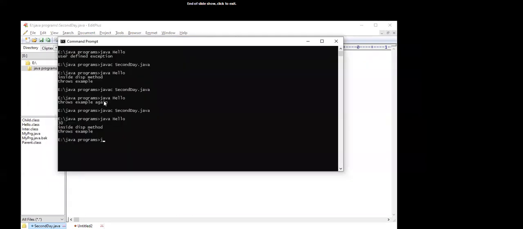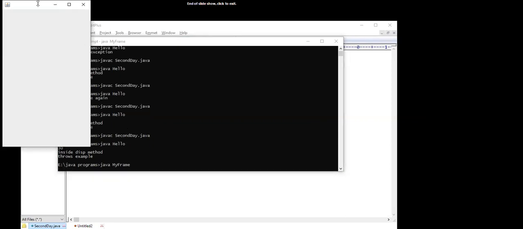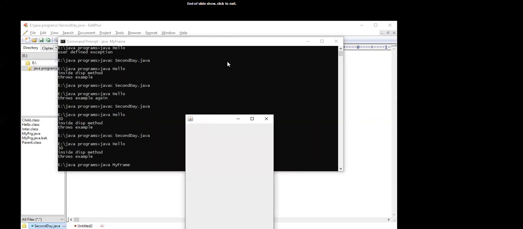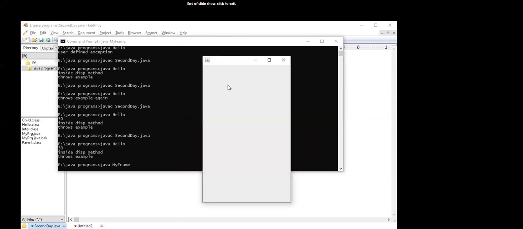So when we run it, our Java class is MyFrame. Here you are getting a window.